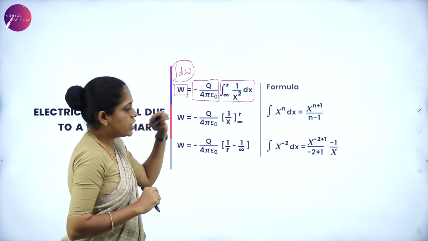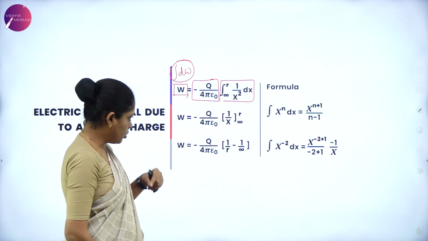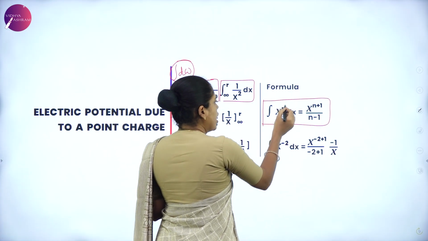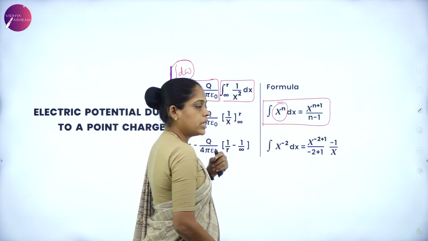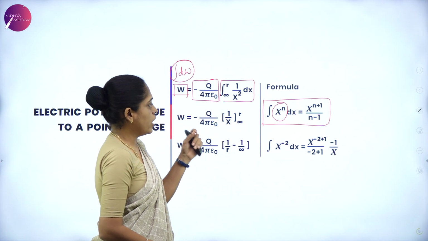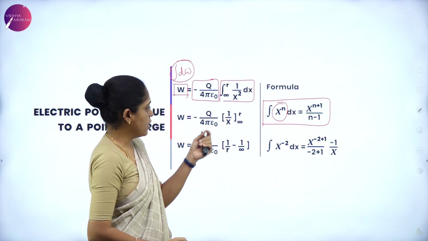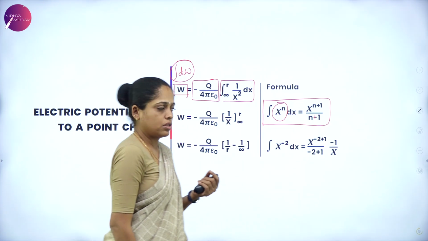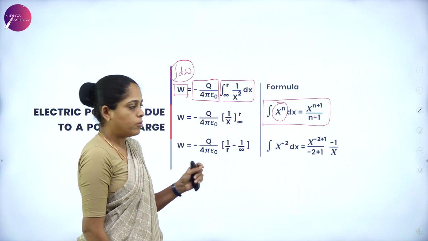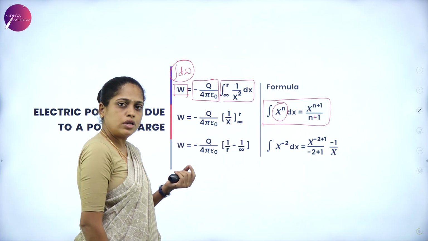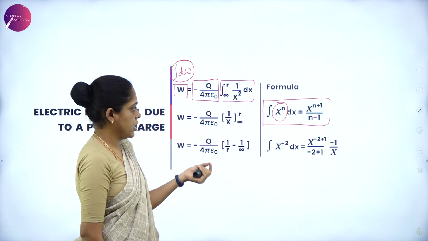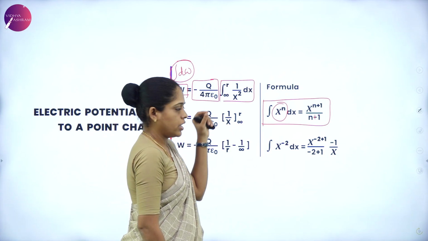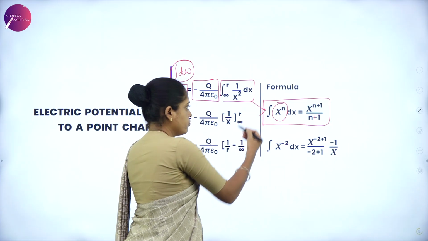What is the integration formula we have to use? The formula is integration of x to the power n dx is equal to x to the power of n plus 1 by n plus 1. This formula I have to use to integrate 1 by x square dx. So let us convert this 1 by x square to this form.